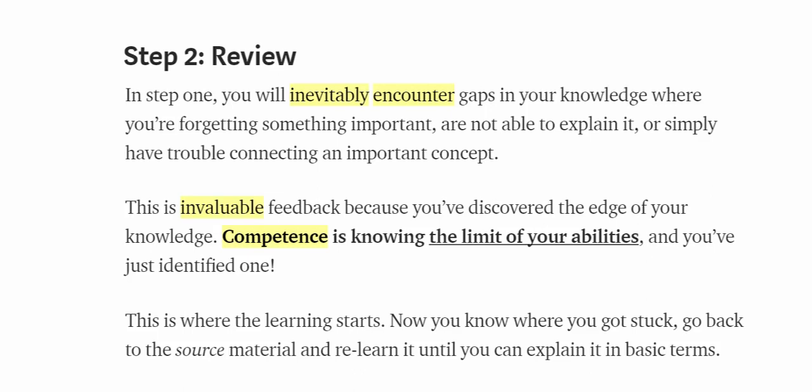Step 2. Review. In Step 1, you will inevitably encounter gaps in your knowledge where you're forgetting something important, are not able to explain it, or simply have trouble connecting an important concept. This is invaluable feedback because you've discovered the edge of your knowledge. Competence is knowing the limit of your abilities, and you've just identified one. This is where the learning starts.